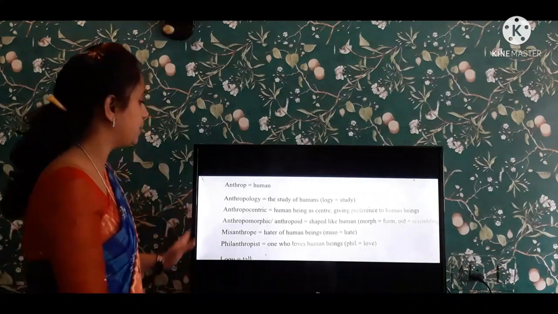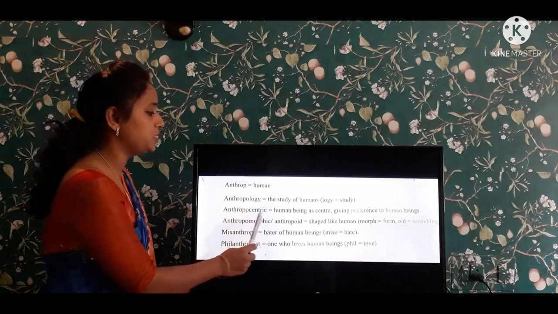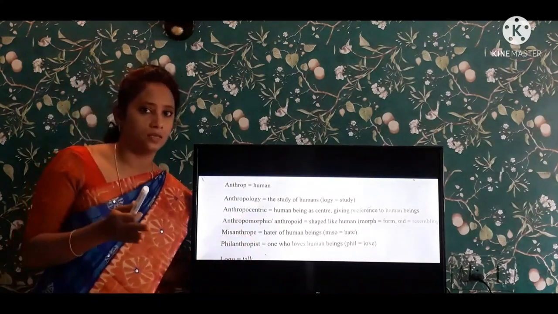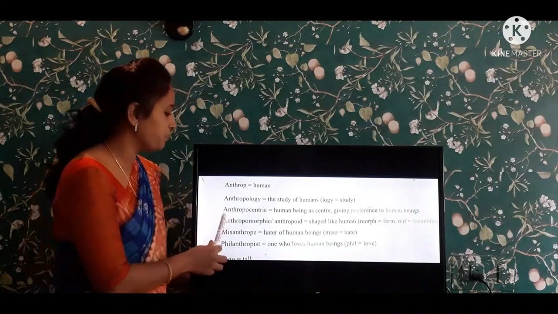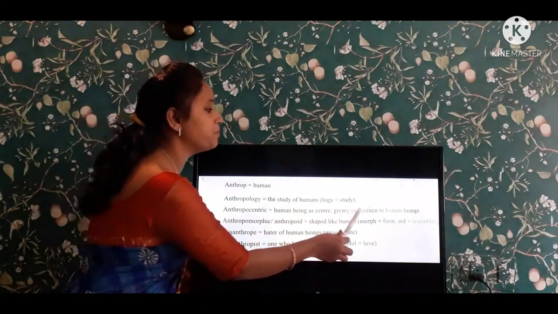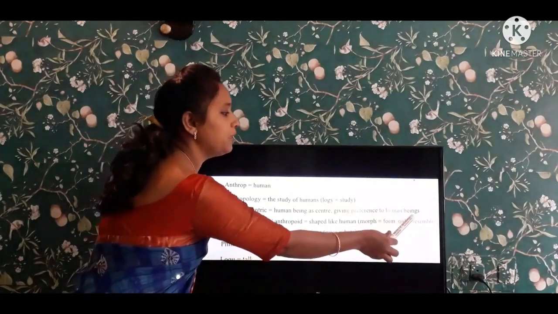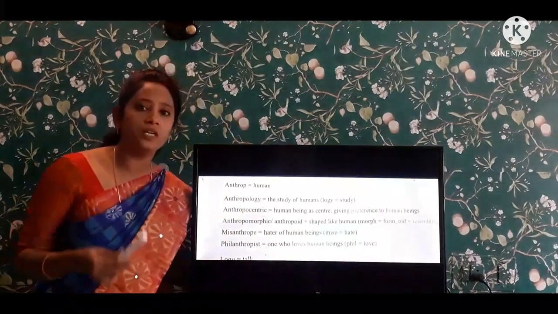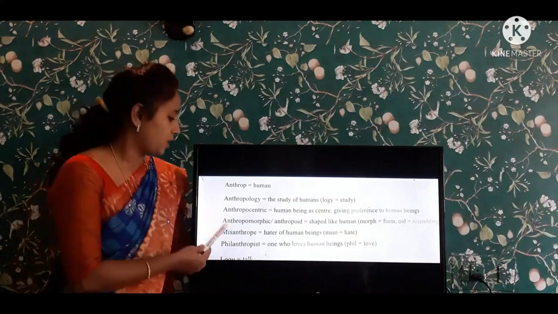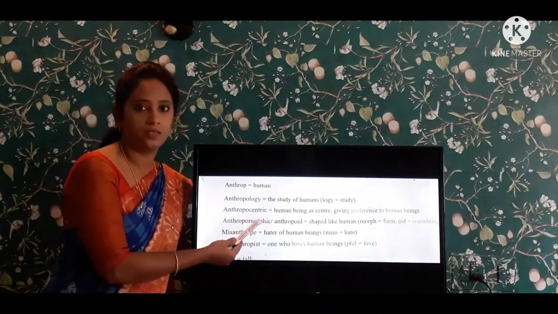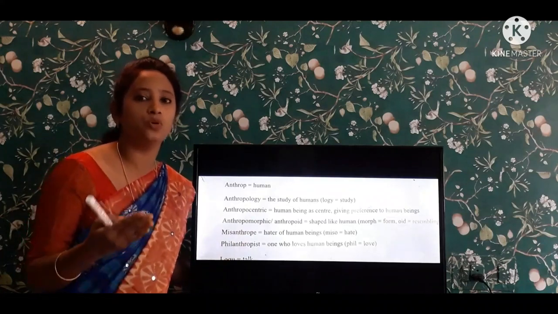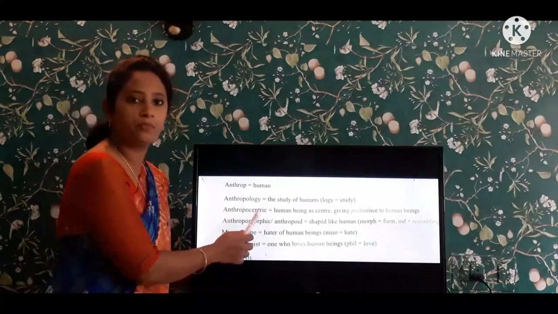And coming to the next one, anthropocentric. Anthrop means human, centric means the center. So see here, human beings as the center, giving preference to human beings. Giving preference to human beings, main importance to the human being, is known as anthropocentric.